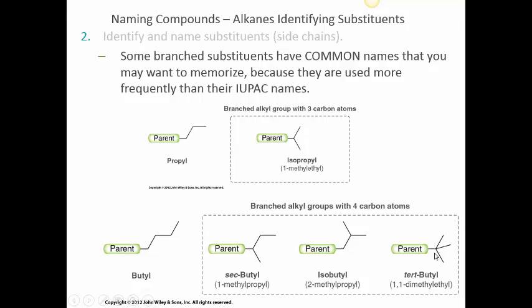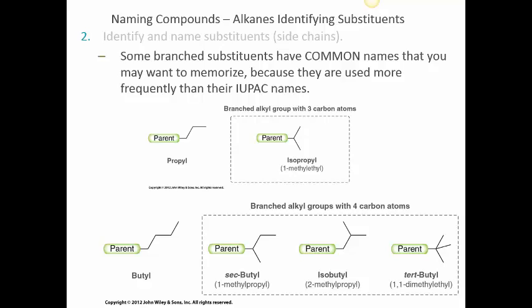When you have two identical groups, you call it dimethyl, or if you have three of them, trimethyl, and so on. If they're on the same carbon, in order to designate that, we write 1,1-dimethyl ethyl. That means both methyl groups are on the same carbon, number 1.